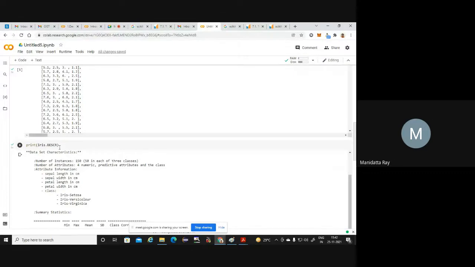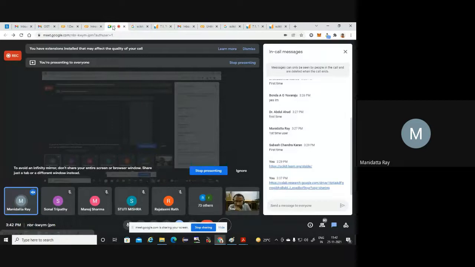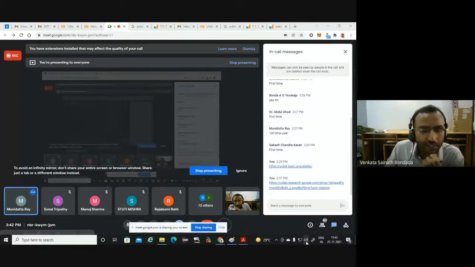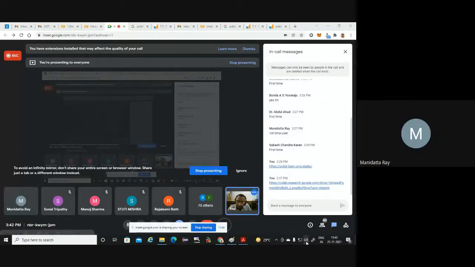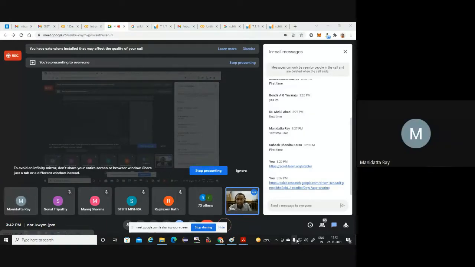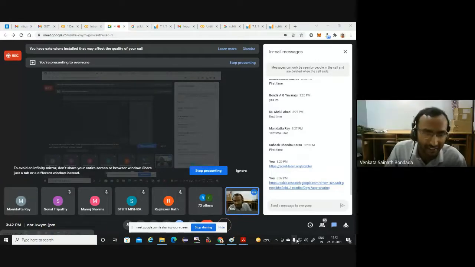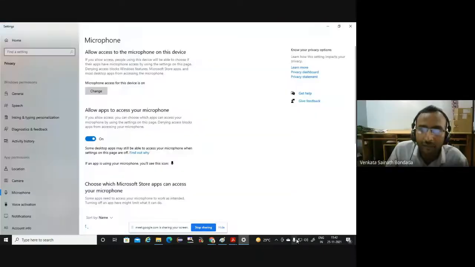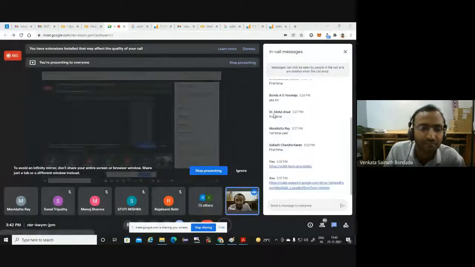Venkat sir. Hello? Yeah, please. Yes, sir. Whatever you have, your file shows in shape 2 with the remark importing dataset: from sklearn import datasets. So individual lines, we have to enter in individual rows there? No, individually it is not required. You can select the whole, all the lines or one line or two lines. The whole line has to be copied. That's it. Okay. Or whatever I'm doing, you can see and do the same thing for simplicity.